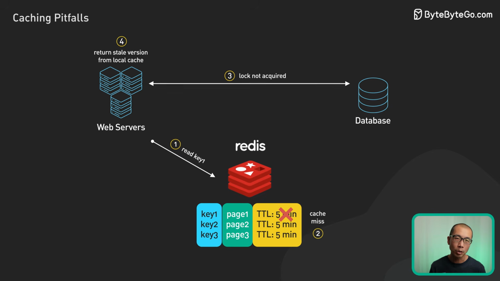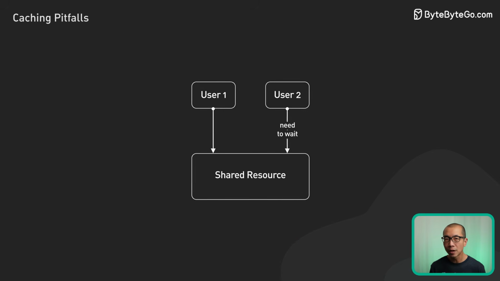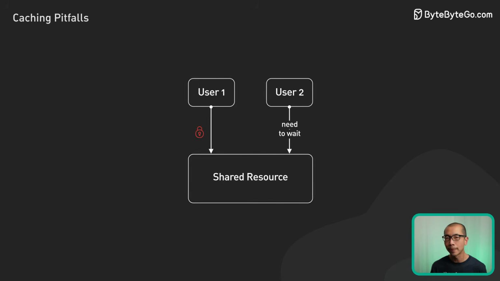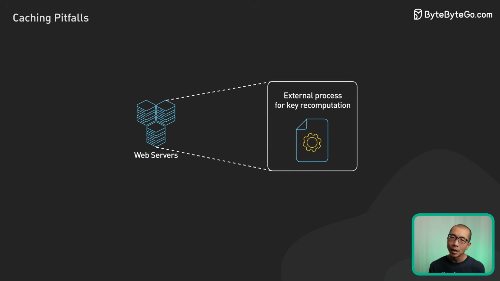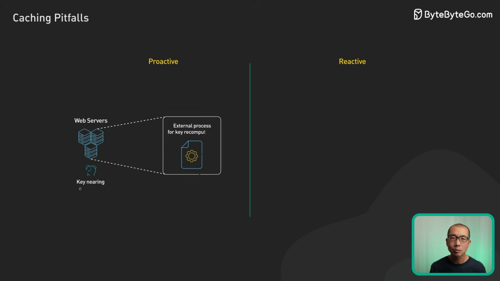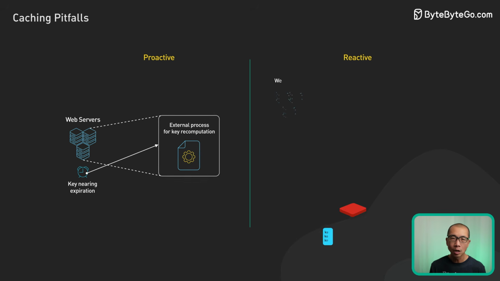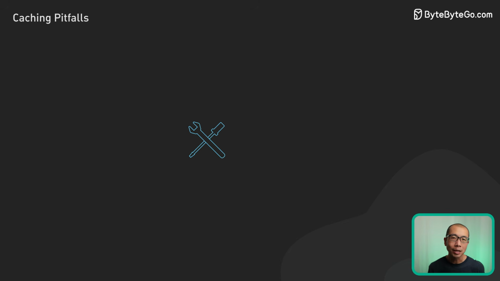Locking requires an additional write operation for the lock itself, and implementing lock acquisition correctly can be challenging. Another solution is offloading recomputation to an external process. This method can be activated in various ways, either proactively when a cache key is nearing expiration or reactively when a cache miss occurs. This approach adds another moving part to the architecture that requires careful ongoing maintenance and monitoring.